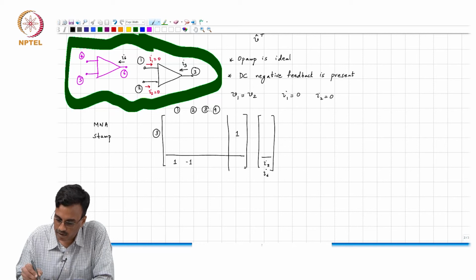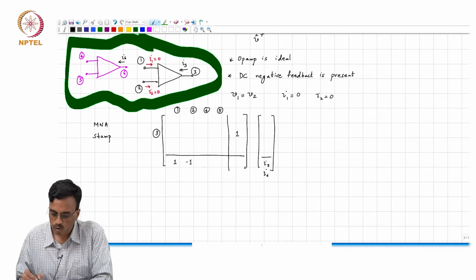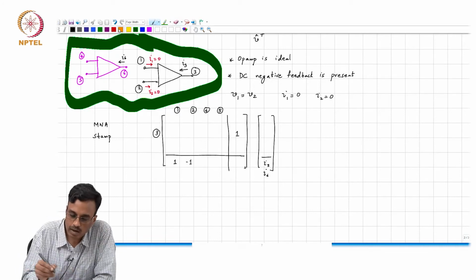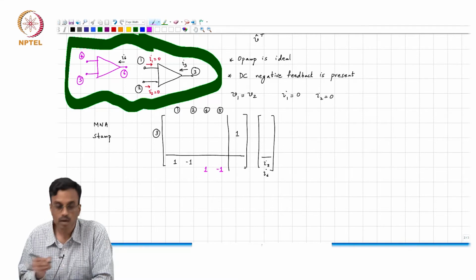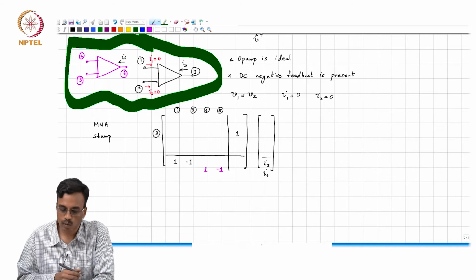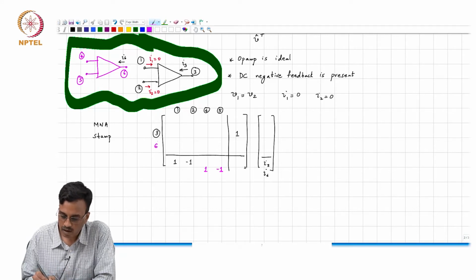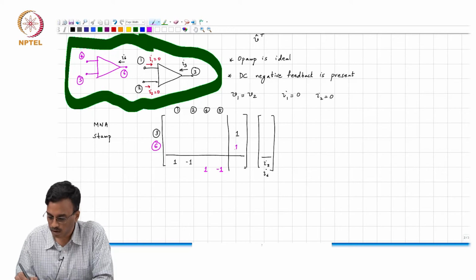Sorry, 4 and 5, right? 4 and 5, what do we do? 1, and I'm going to put that in magenta again. It's 1 and minus 1, all right? And then what else? The 6th row plus 1.